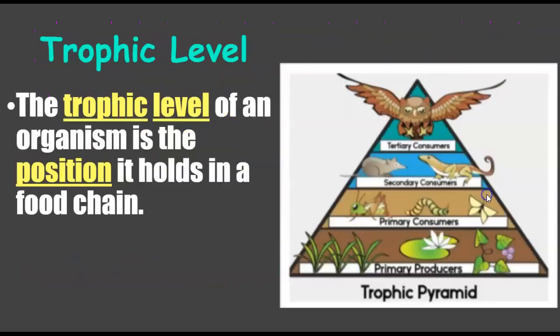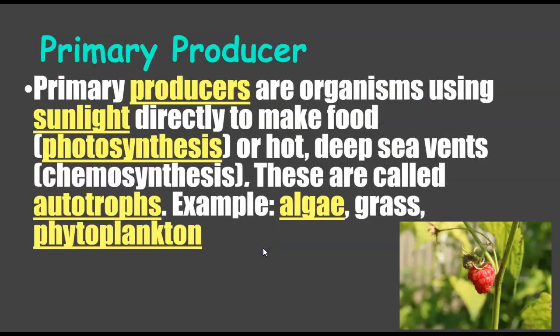All right, so we have a trophic level. The trophic level of an organism is the position it holds in a food chain. And this is just like a basic showing of what a trophic pyramid or the trophic levels are. You've got the primary producers, primary consumers, secondary consumers, and tertiary consumers. And I'm going to talk about each of them in just a second. All right. And like I said, we're going to start with the primary producers.